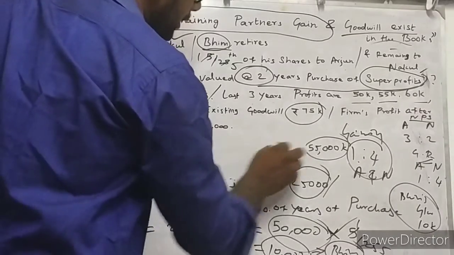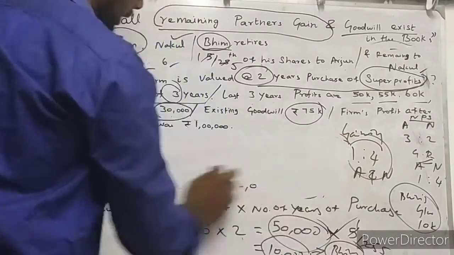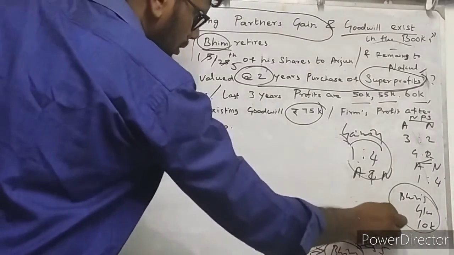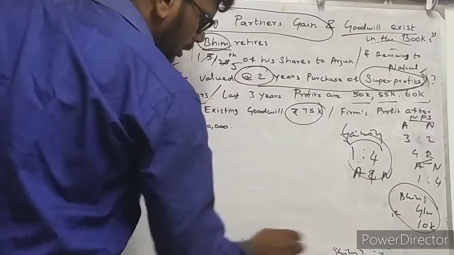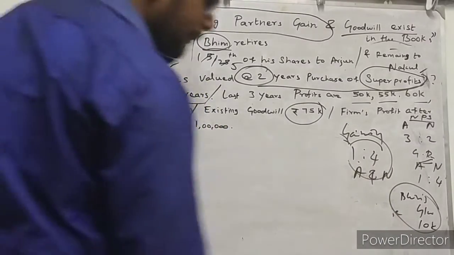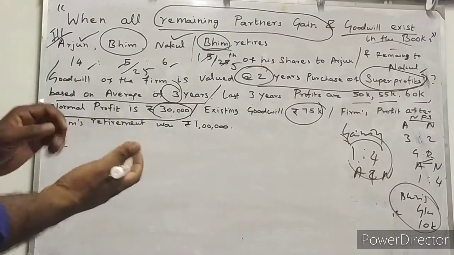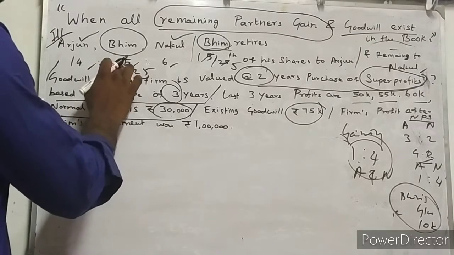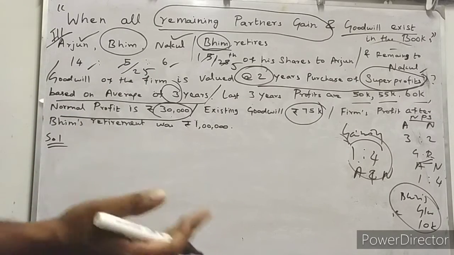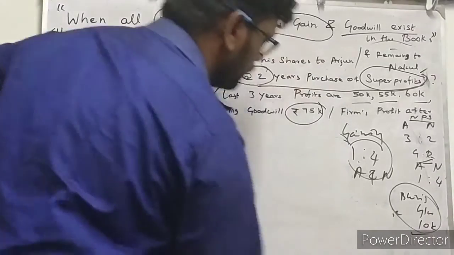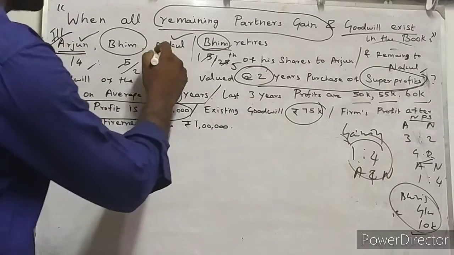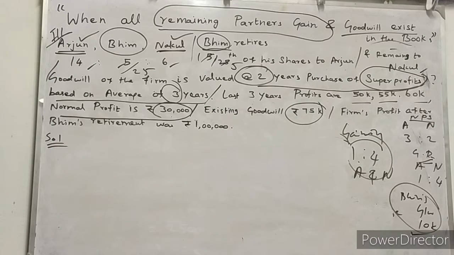You now know how to find the average profit, super profit and normal profit. They have already given the normal profit in the problem, and we compare it with the average profit. After finding the goodwill, the ratio we use for existing partners is the existing profit and loss sharing ratio. That is 5 by 25, or 1 by 5 of 50,000, which is 10,000 rupees. We finally found this in favor of partner BIM. That 10,000 rupees should be compensated by the continuing partners, Arjun and Nakul.